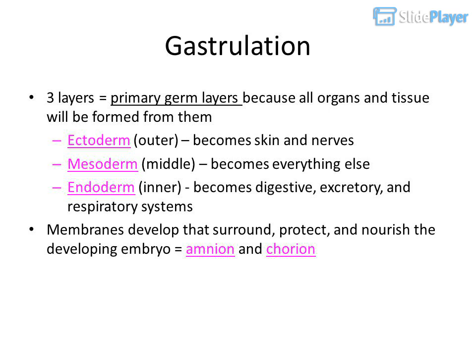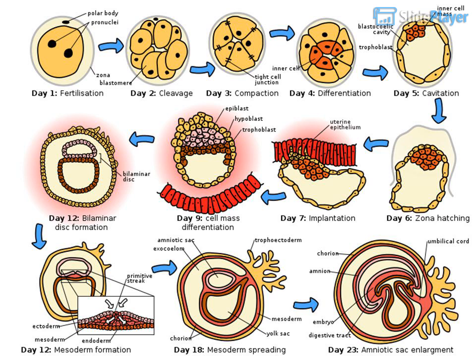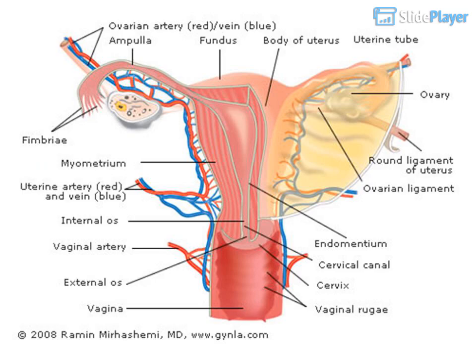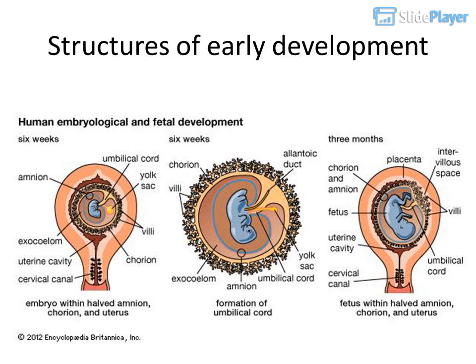Ectoderm, the outer layer, becomes skin and nerves. Mesoderm, the middle layer, becomes everything else. Endoderm, the inner layer, becomes digestive, excretory, and respiratory systems. Membranes develop that surround, protect, and nourish the developing embryo: the amnion and chorion. Structures of early development.